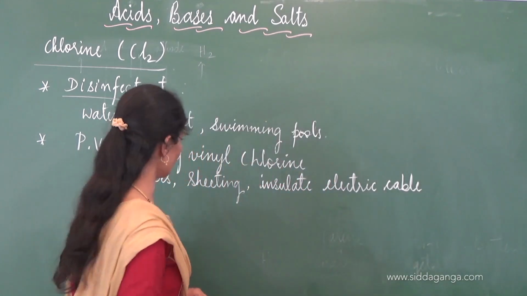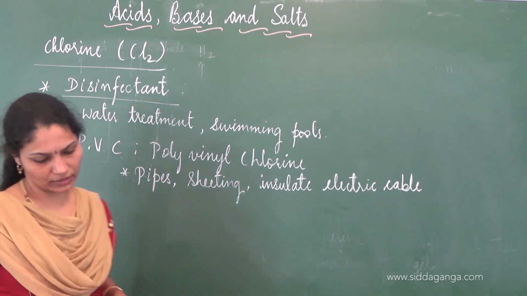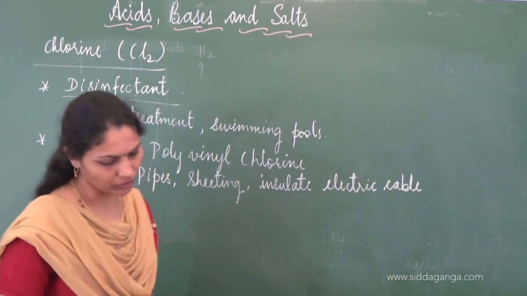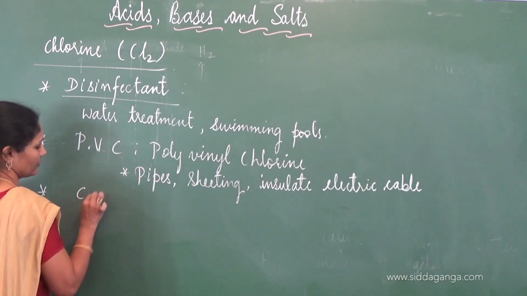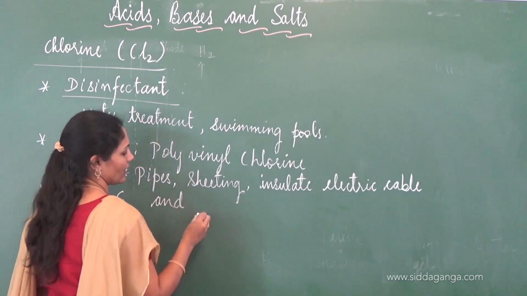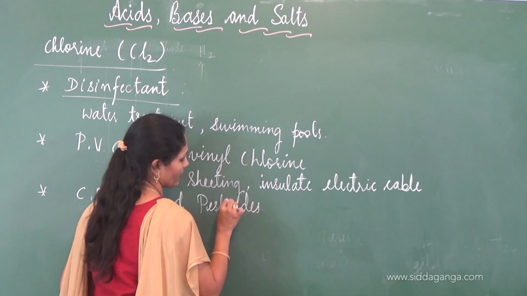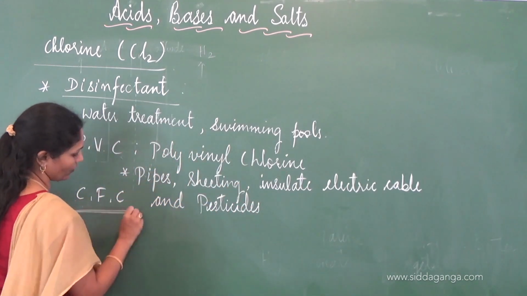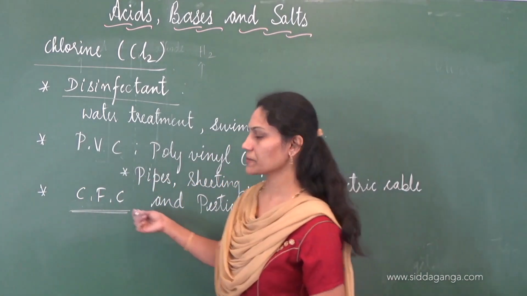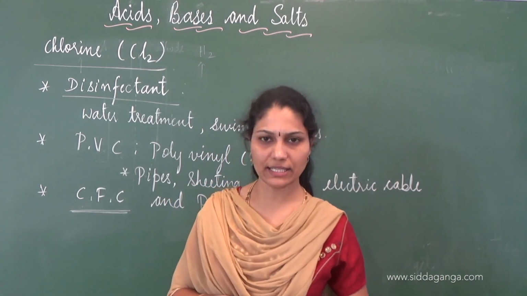So all these things we can attribute to PVC. And when we think of chlorine, the other uses that come to our mind are, although these are not eco-friendly, we can add these things to CFCs and also pesticides. CFCs are chlorofluorocarbons, widely used in aerosols, in refrigerators and ACs.